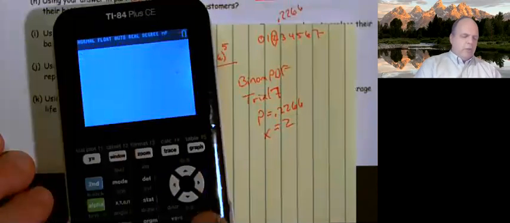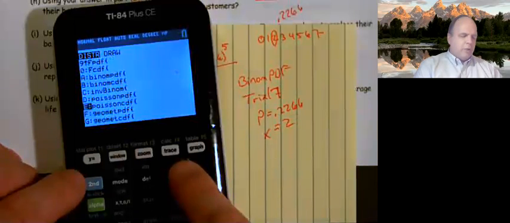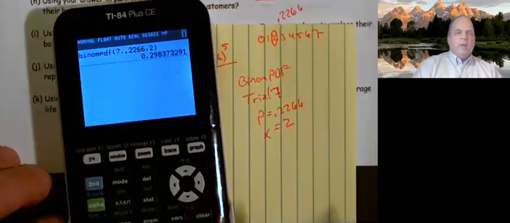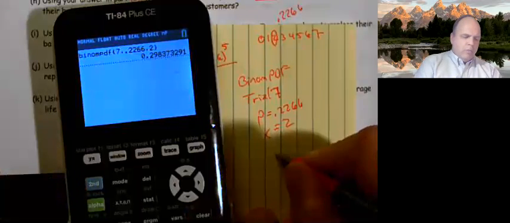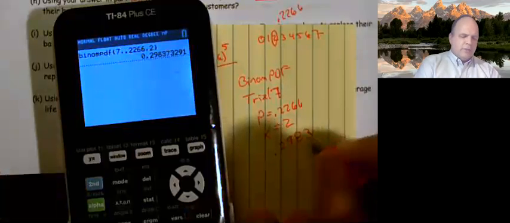I don't expect you to memorize those values like that, but it's in the calculator program. It'll just ask you for them. Trials is 7, probability 0.2266, X value 2. And I end up getting 0.2983.